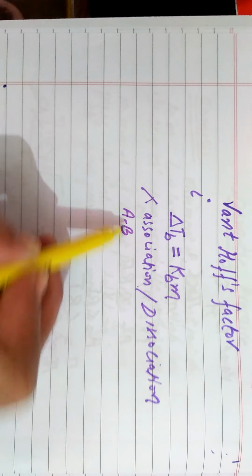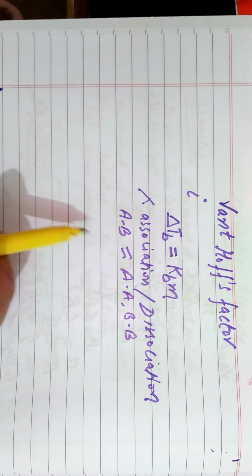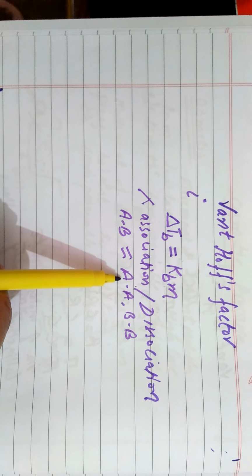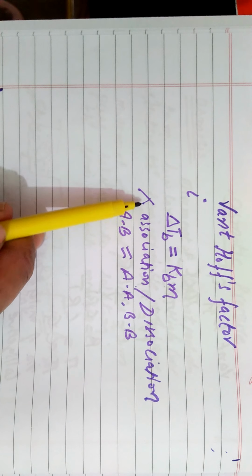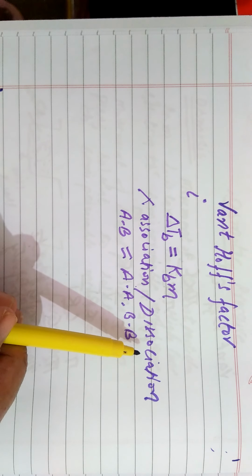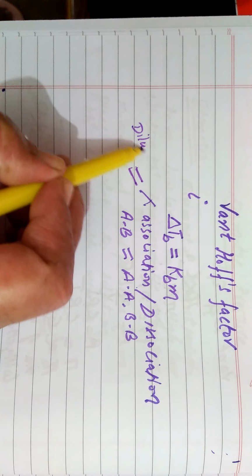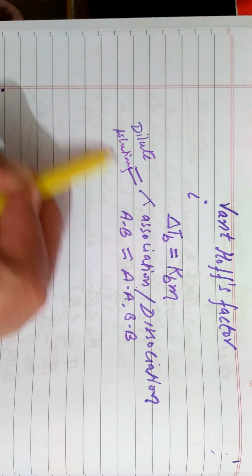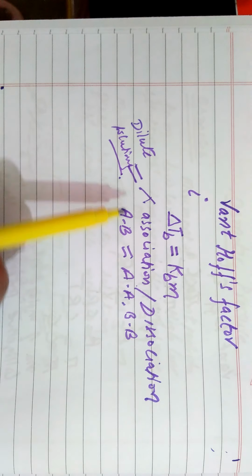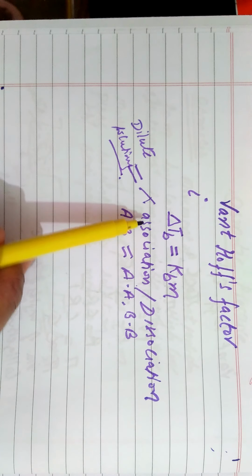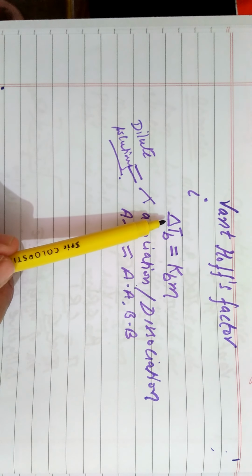It means AB interactions must remain the same as AA and BB interactions. When any solute is added to a solvent, it must remain the same as in its pure state, right? So if it does not undergo any association or dissociation, that is an ideal solution, which is only possible for very dilute solutions. That means a non-electrolyte species, a compound which does not undergo association or dissociation. Only for these types of compounds have we discussed colligative properties for ideal or dilute solutions.